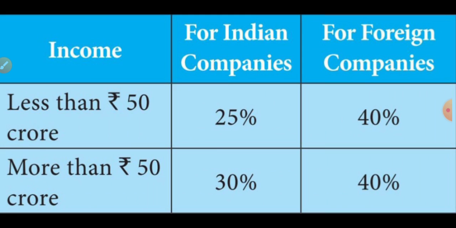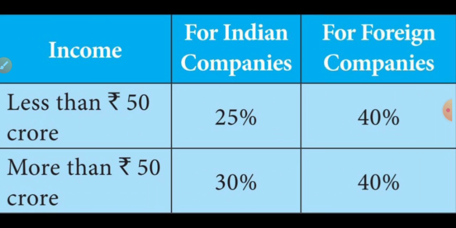Likewise, if an Indian company's income is more than 50 crore, it pays 30 percent tax, but foreign companies pay 40 percent. Can you understand, students? Listen very carefully. If an Indian company's income is less than rupees 50 crore, it pays 25 percent tax, while foreign companies pay 40 percent. More than rupees 50 crore income in Indian companies means 30 percent tax. Foreign companies pay 40 percent taxes.